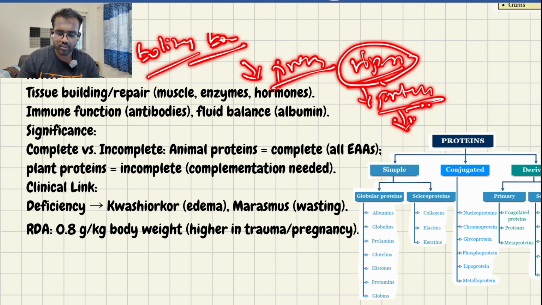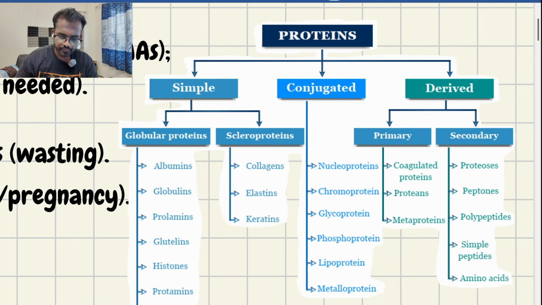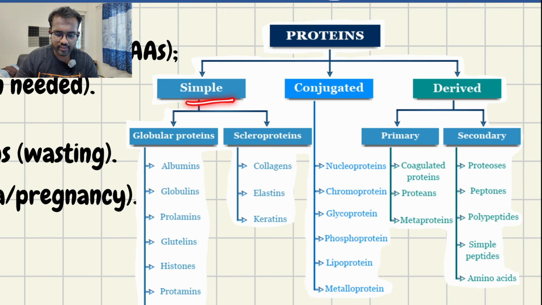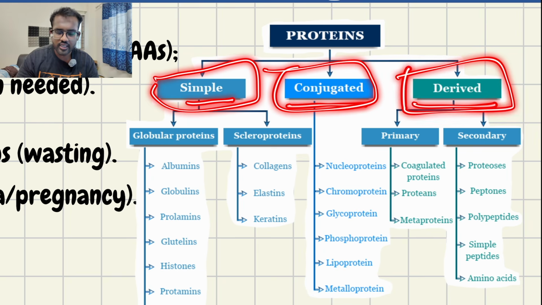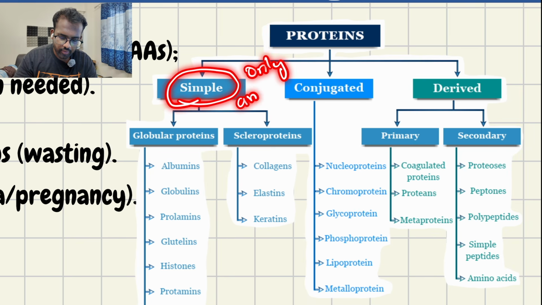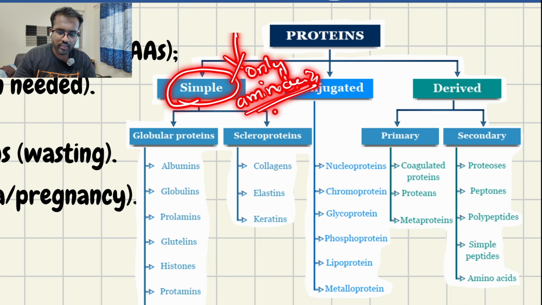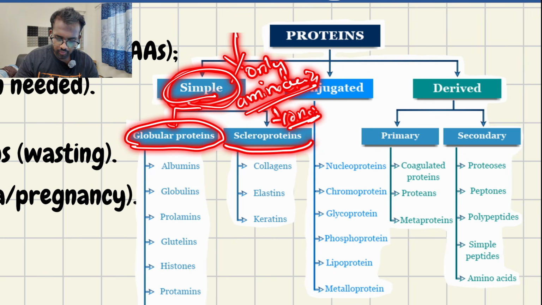These proteins are also divided into multiple types, which, as you can see here, are simple, conjugated, and derived. So what are the simple, conjugated, derived proteins? It's very simple. When it comes to simple protein, it contains only amino acids. When it is broken down also, there will be only amino acids present. So it is called simple protein. Under simple protein you have globular proteins and cellular proteins. Cellular protein is nothing but fibrous protein.